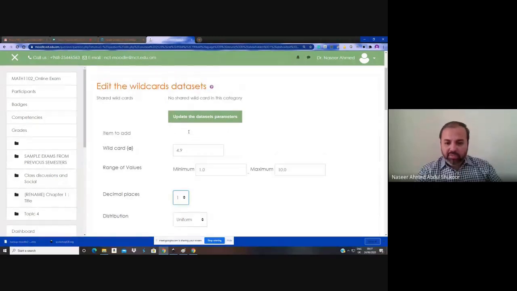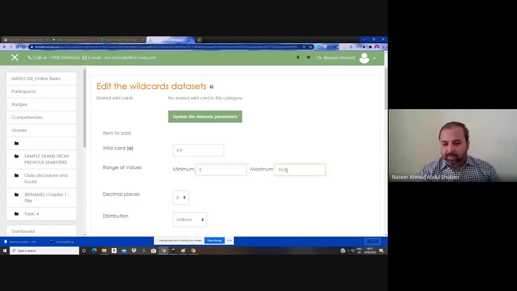If you want to give this as a decimal value with one place, then default is okay. If you want to keep this as an integer, then change this to 0. And if you don't want to keep 1, as you know, the multiplicative identity is 1, the additive identity is 0. So better to avoid this 0 and 1. So we prefer not to get infinite or 0 in the answer option, and to avoid repeated answers also. So always start with a minimum of 2. My suggestion, better to avoid 0 and 1.